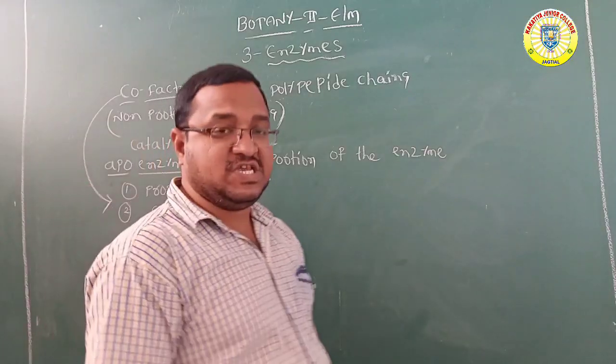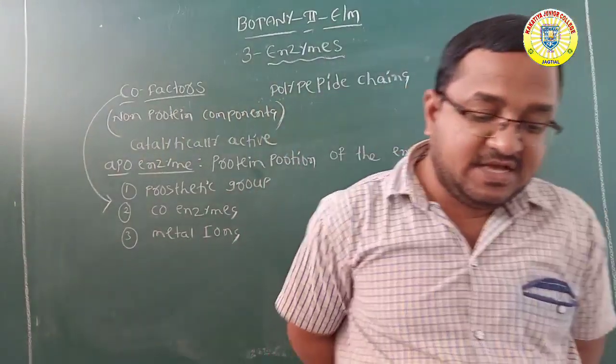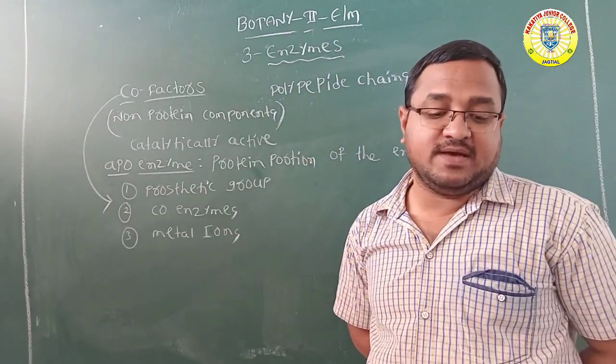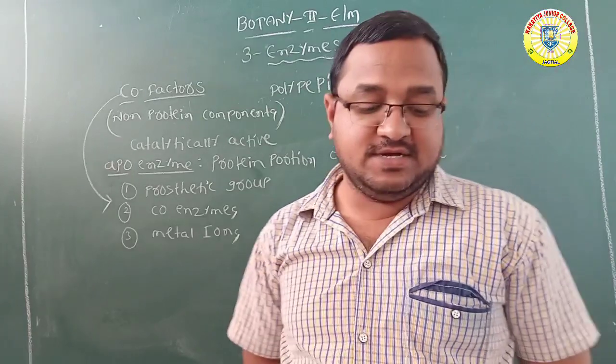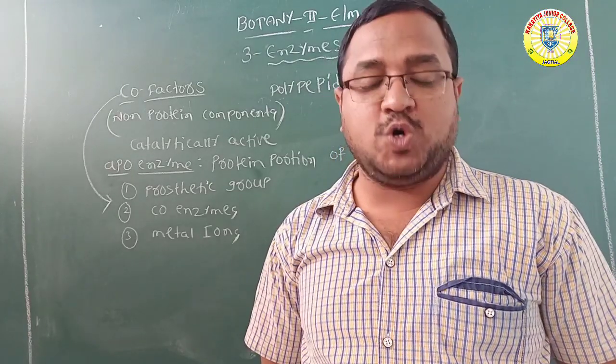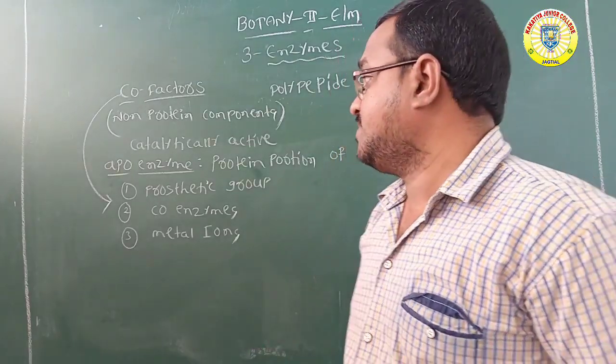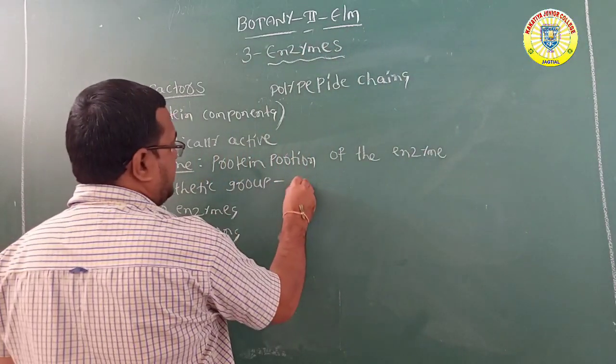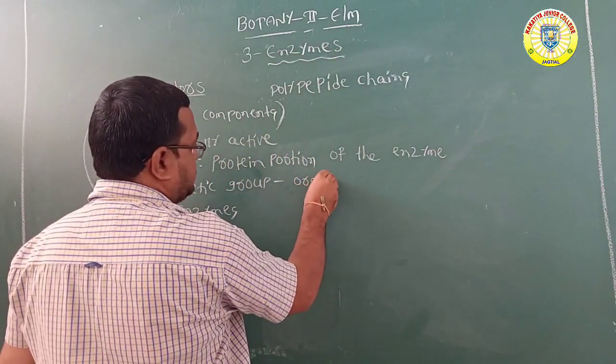Prosthetic group, coenzymes and metal ions. But what is a prosthetic group? Prosthetic groups are organic compounds. They are tightly bound to the apoenzyme.